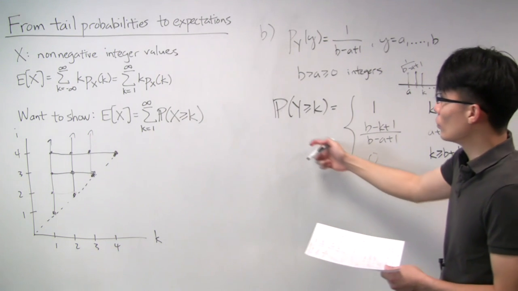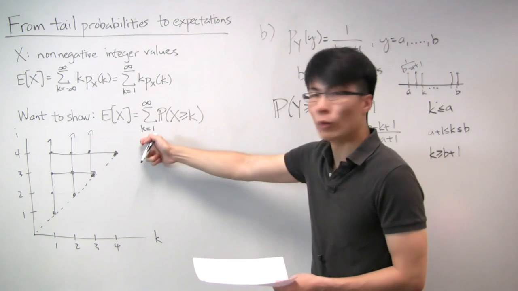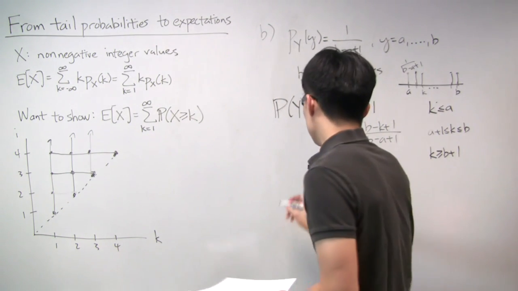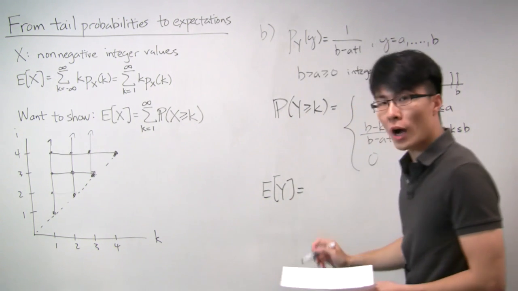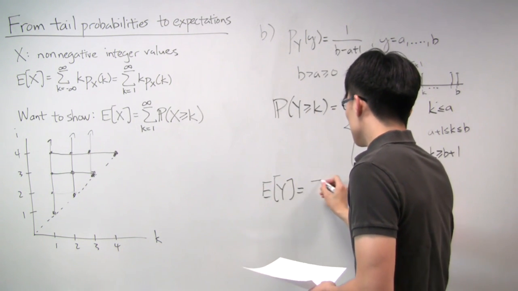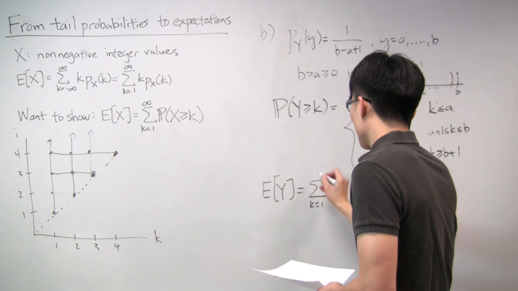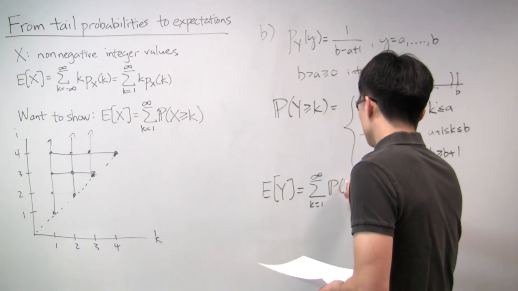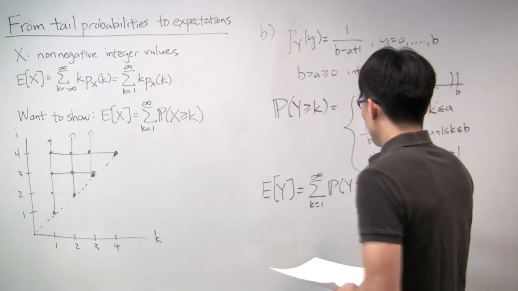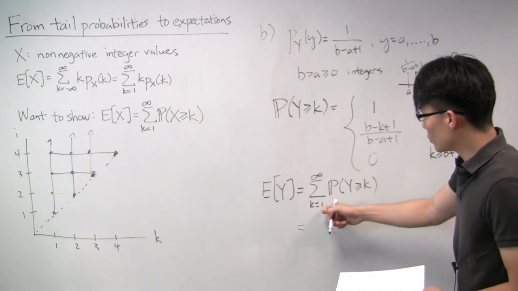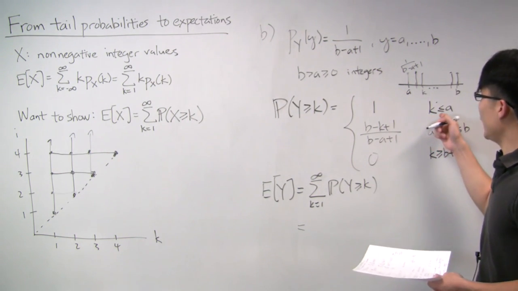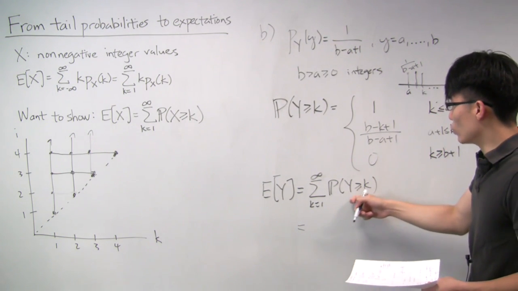And what we have to do now is just sum over all the possible k's, and that will give us the answer. And so let's finish up that last step. So the expectation of y is just the sum of all of these. So let's break things up into the different regimes. So for when k is between 1 and a, this tail probability is 1, right?